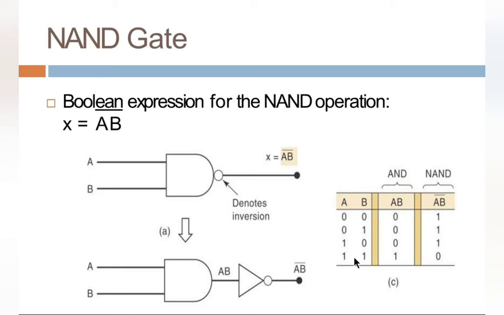In case of AND operation, if all the inputs are 1, then the output is 1. If any of the input is 0, output is 0. But in case of NAND operation, if any of the input is 0, then the output is 1. If all the inputs are 1, then the output is 0. It just negates the AND operation.